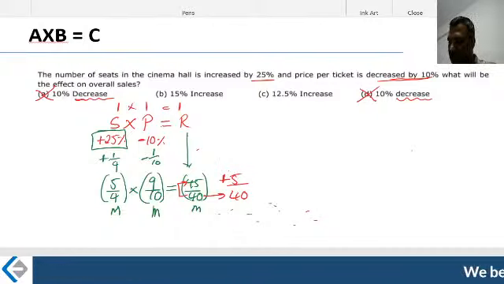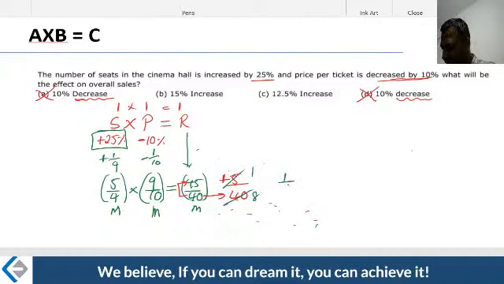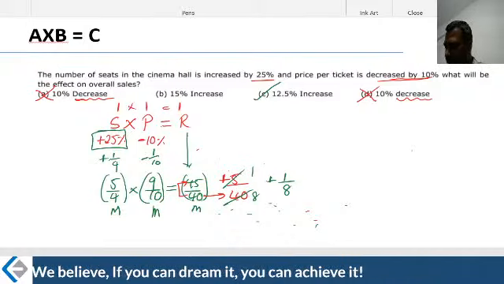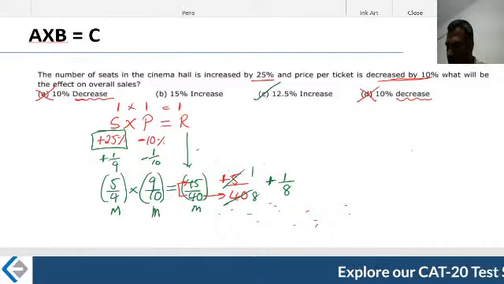Simplify this, we'll understand. 5 one time, 5 eight times. 1 by 8 is the increase. 1 by 8 increase means what? 12.5% increase. There is an increase. What is the increase? The increase is 1 by 8. Therefore 12.5% is the increase, from fraction to percentage conversion.